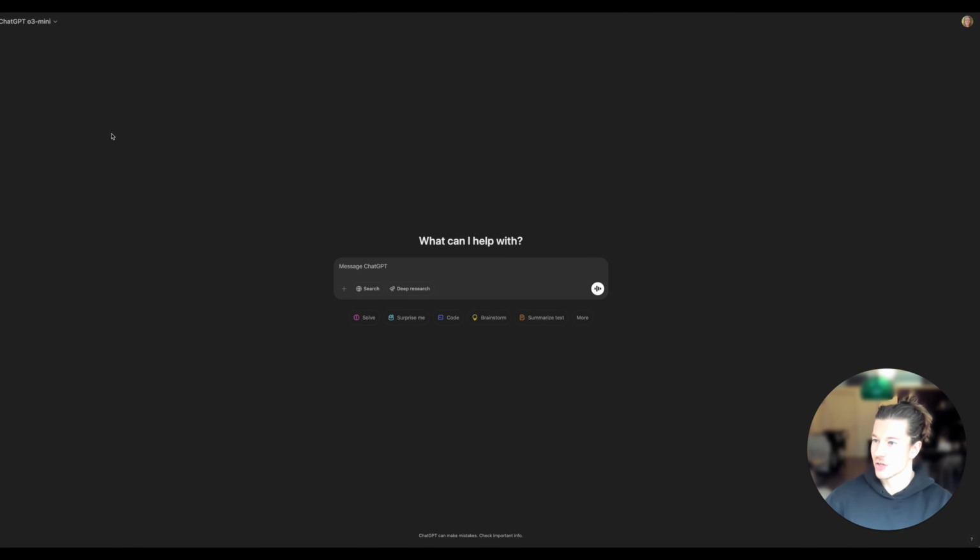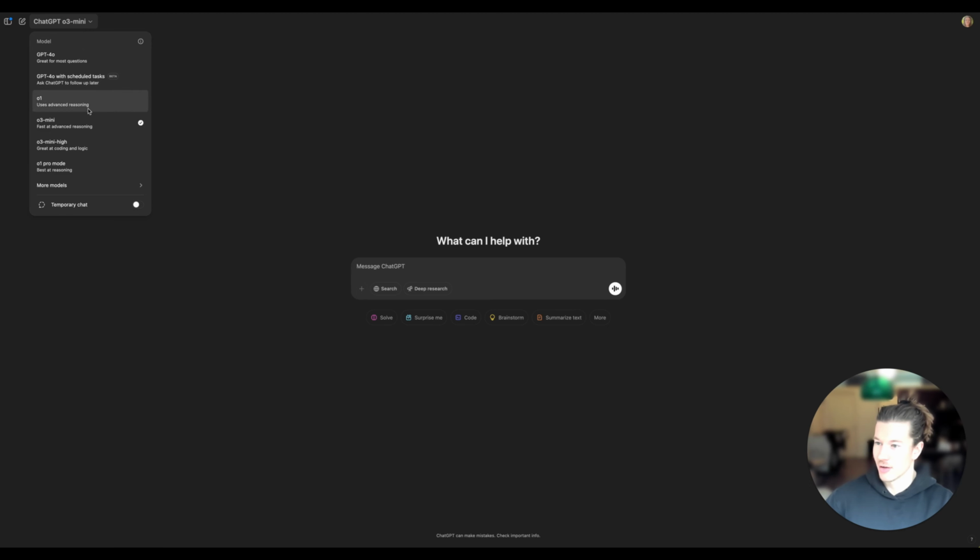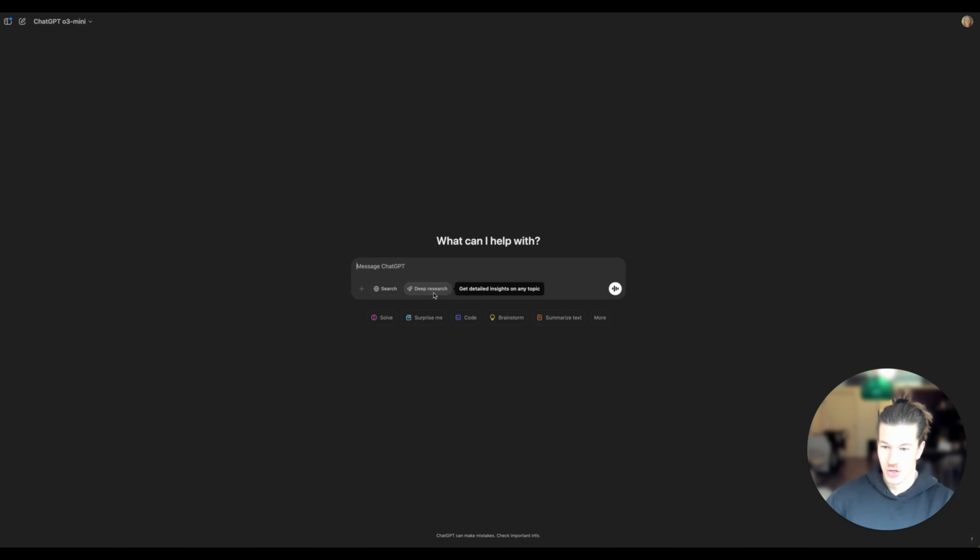So the first thing I see here is that I am in the ChatGPT o3-mini model. I can select also Pro mode, also mini-high. I'm just in o3-mini for now. And I see this new button here, deep research. So let's just click that. Okay, so now I can apparently just give a prompt. What do I want to learn about?